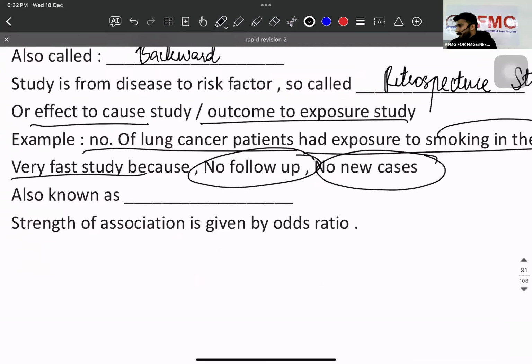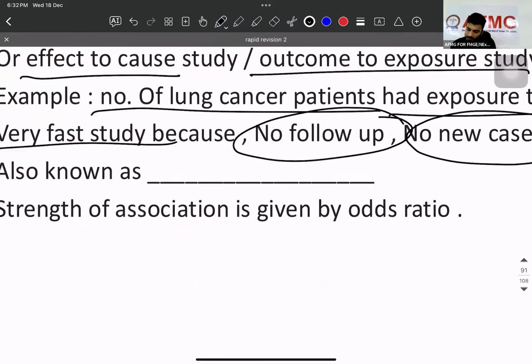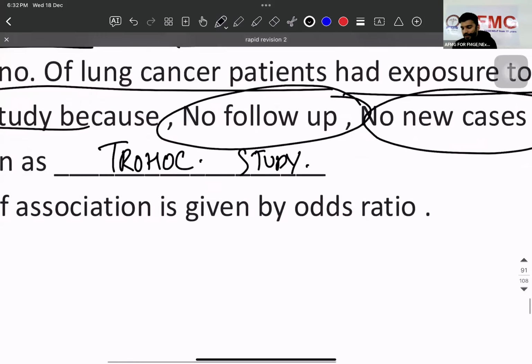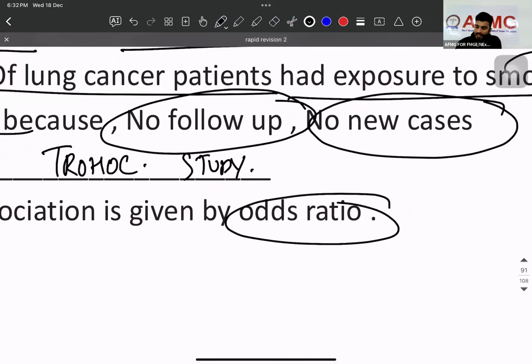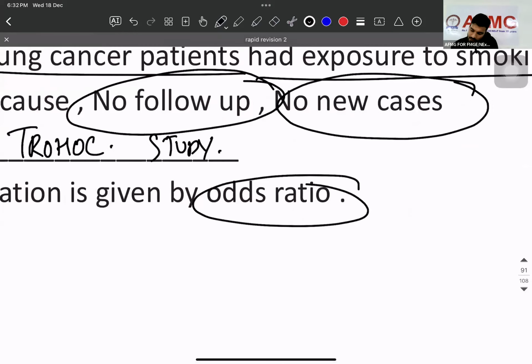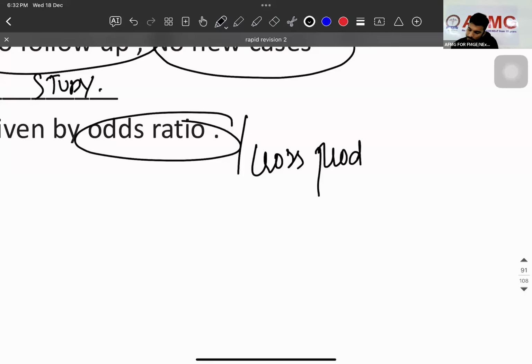Okay, what is incidence? New cases. So incidence in which study? Cohort study. है ना? New cases. चलो. What is opposite of cohort? Case control study. And the strength of association is given by odds ratio. Odds ratio is also called as cross product ratio. I'll show you an example on the odds ratio. Then we calculate if it is 1, more than 1, less than 1.